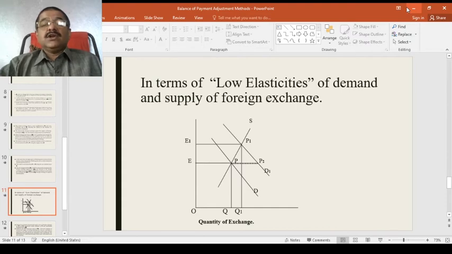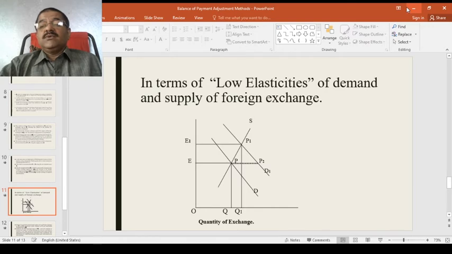It requires a very large amount of depreciation of the dollar and appreciation of the pound for the restoration of the equilibrium. A mild or slight depreciation or appreciation of currency may not restore the equilibrium. There should be big appreciation and depreciation. The equilibrium will be established through relative price movements in the two countries, as explained above.